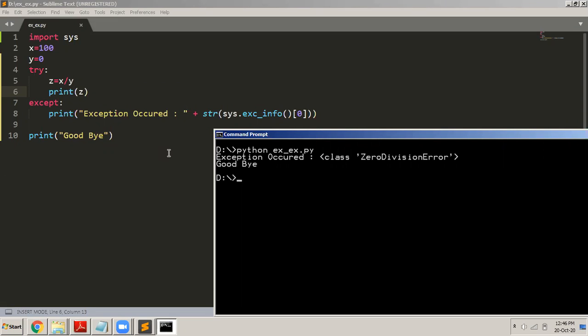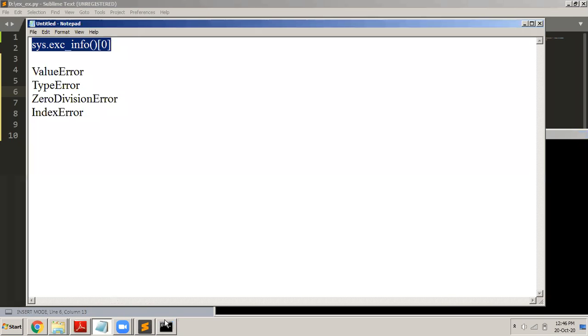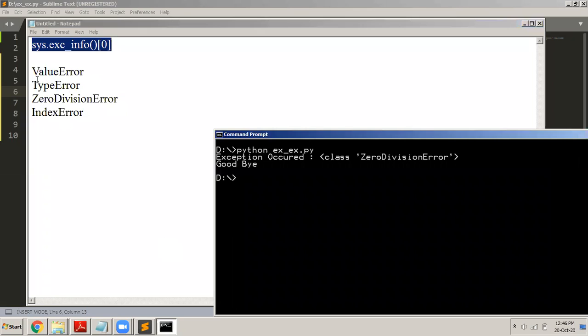One more concept that I want to teach you in Python on how to handle exceptions, one more concept which is also present in all other programming languages. Which are the different types of errors that may arise? The different types of errors that can arise at runtime are value error, type error, zero division error, index error. These are the different types of errors that can arise in your Python program. So you can handle these exceptions separately.